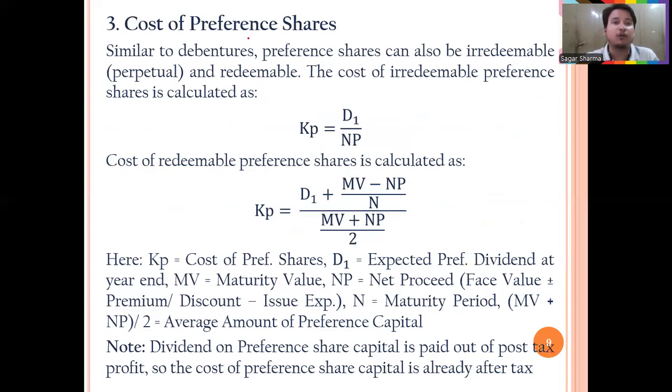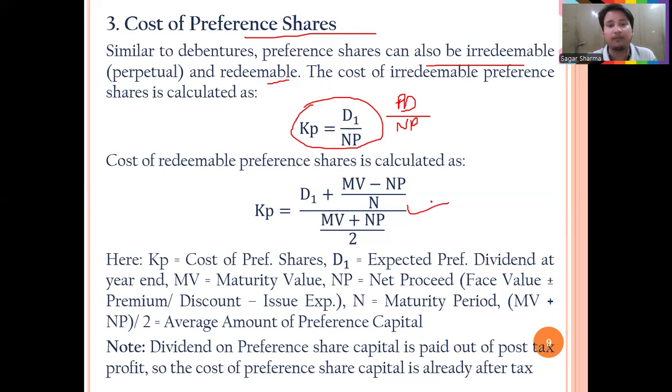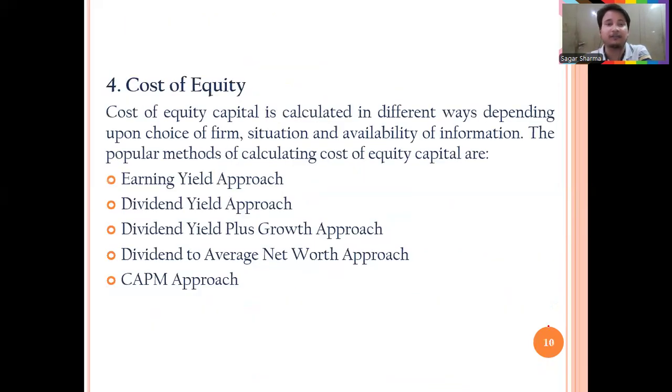Now, third one is cost of preference share. This is also similar to cost of debenture, but here tax is not deductible because preference dividend is paid after tax, after the net profit. It is the appropriation of profit basically. Preference share can be redeemable or irredeemable. If it is irredeemable, simple formula: preference dividend upon net proceeds. And if it is redeemable, same formula: dividend plus (maturity value minus net proceeds) upon N, over (MV plus NP) upon 2. So dividend on preference share capital is paid out of post-tax profit, so the cost of preference share capital is already after tax.